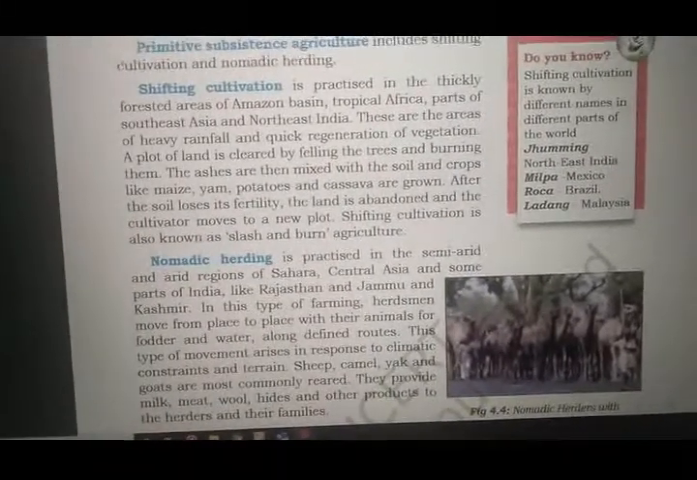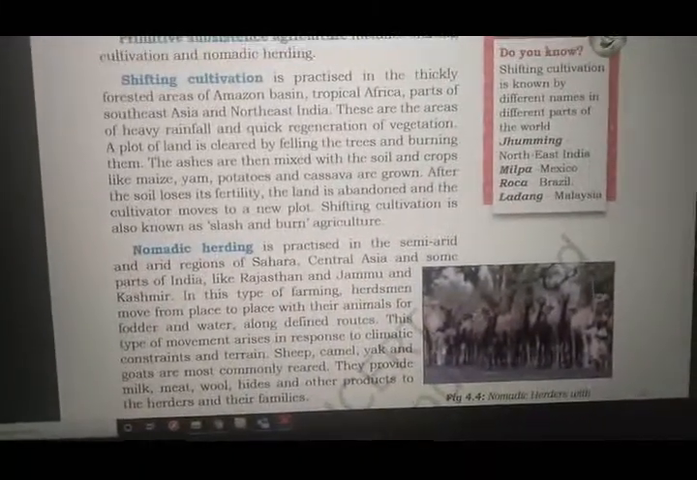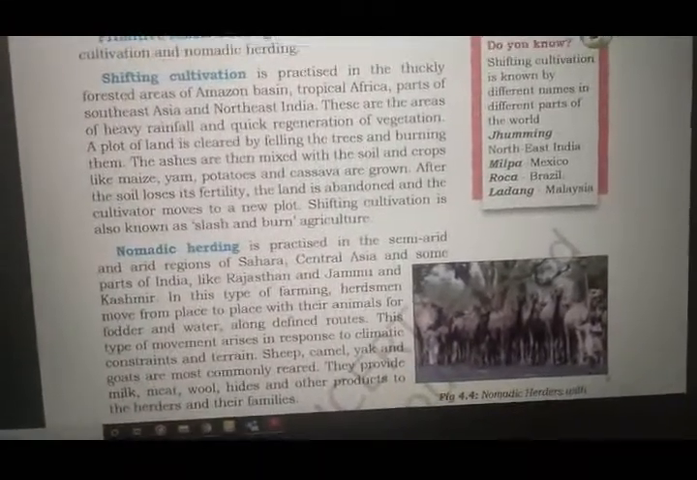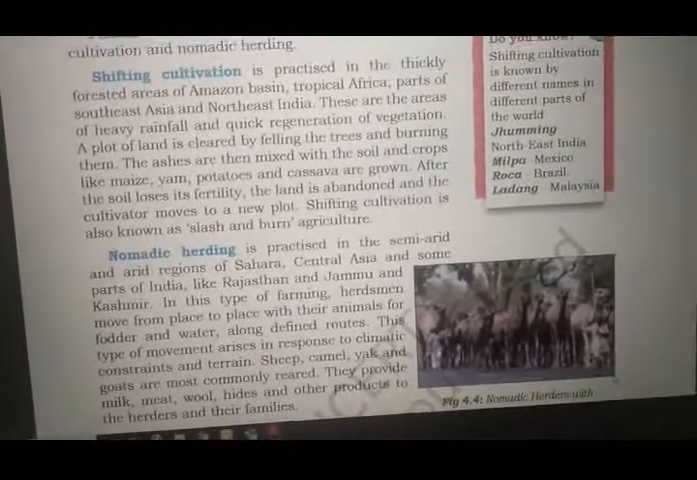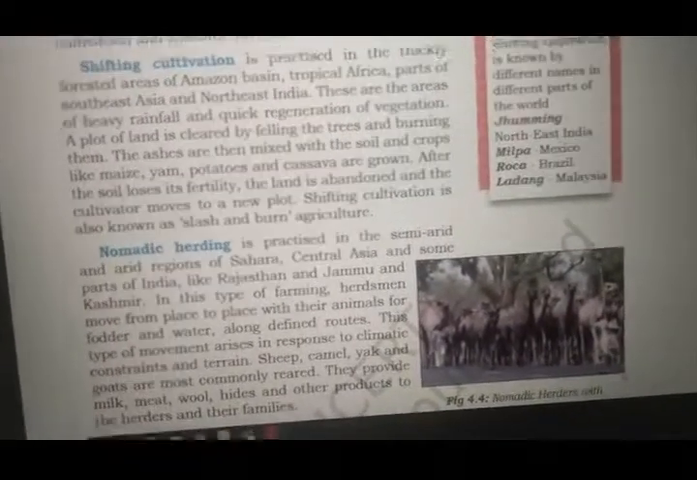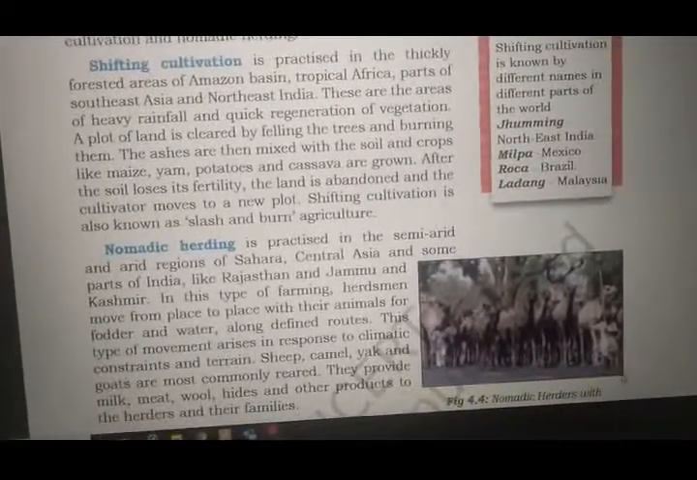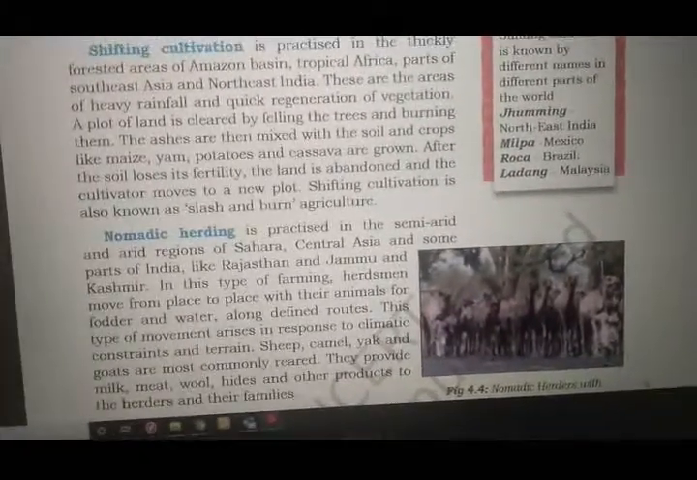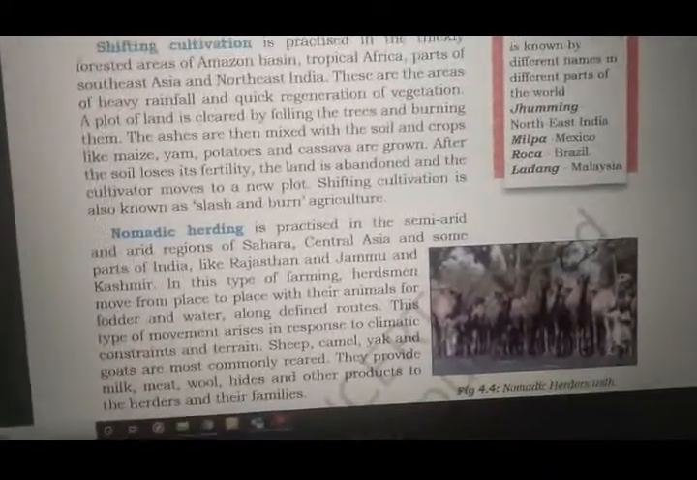After the soil loses its fertility, the land is abandoned and the cultivator moves to a new plot. Once this cultivation is done, all the nutrients from the soil have been taken by the crops. Then the land is kept empty for a few years, so that the land can get its nutrients back, and the people shift from this land to some other land, a new plot. That is why shifting cultivation is also known as slash and burn agriculture. We are slashing the trees, cutting them, that is slash, and then burning them. So that is another name for shifting cultivation.